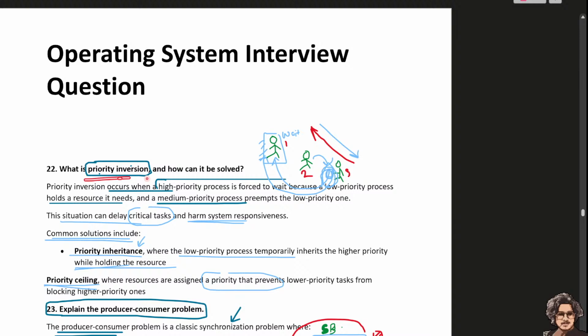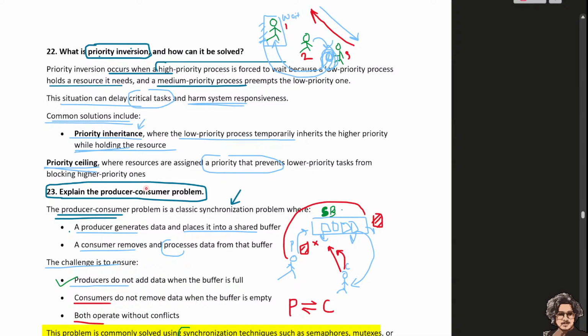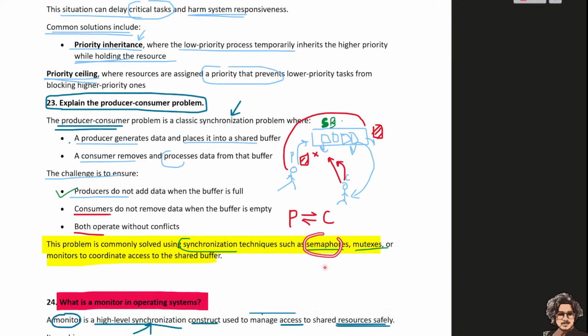Priority inversion occurs when a higher priority process is forced to wait and the lower priority process has to work. Okay, the producer and consumer problem is a classical synchronization problem. The producer produces data and places it into the buffer, and the consumer removes the data from the buffer. The challenge is that the producer may add data when the buffer is full, and the consumer may try to consume when it is empty. This is a common synchronization problem, so that's why you use semaphore and mutex.